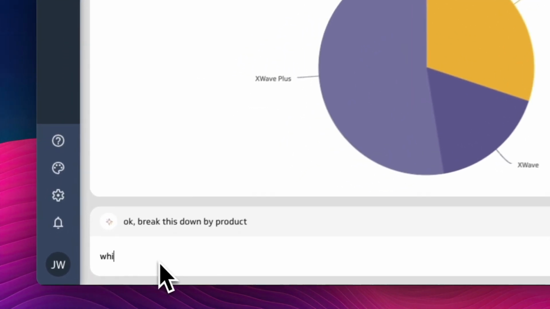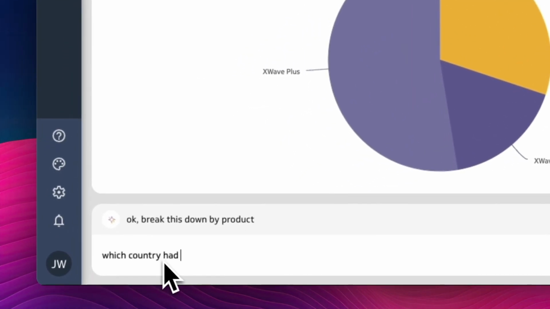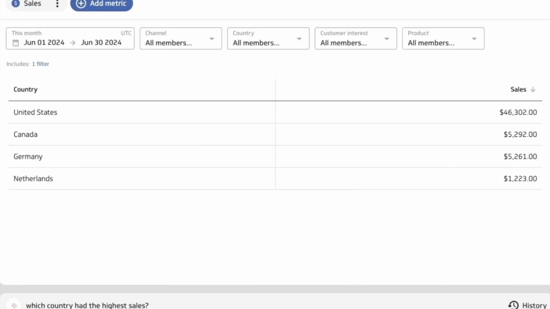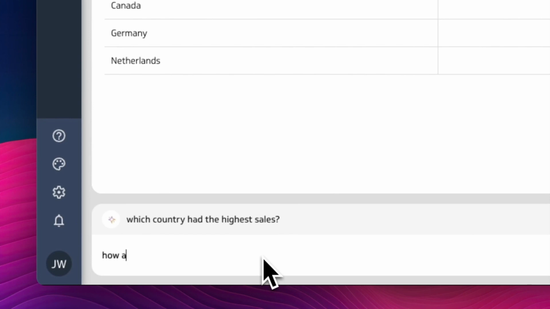Let's ask a slightly more involved question, such as which country had the highest sales? And you'll see that it returns the results in a sorted column so that the highest sales is at the top. How about a question that uses our advanced analytics and forecasting capabilities, such as how are things looking over the next 10 days?